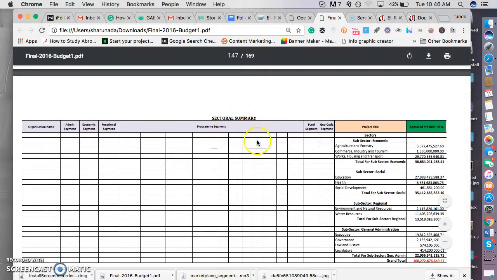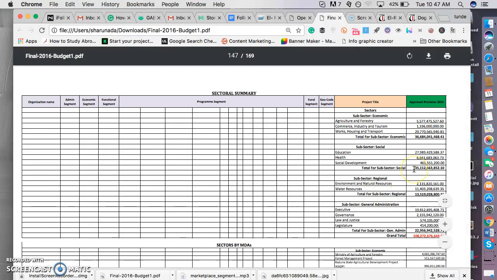And this is the sectoral summary. So if you look here very well, project title, you can see it here, and we have approved provision for 2016. Agriculture and forestry, commerce, industry, tourism, works, housing and transportation. For that subsector of the economy, we have 36 billion. For education, we have 27 billion. For health, we have 6 billion. Imagine, 6 billion for health. For social development, we have 461 million naira. And the total for that particular section is 35 billion.